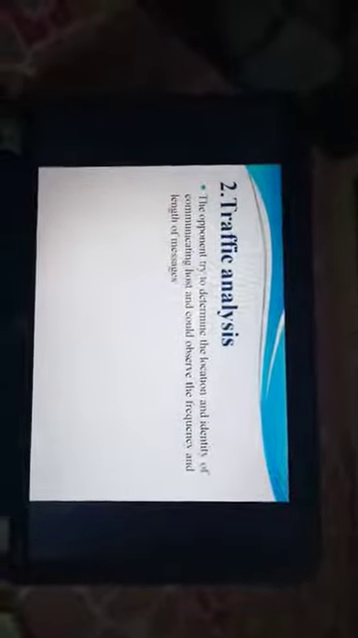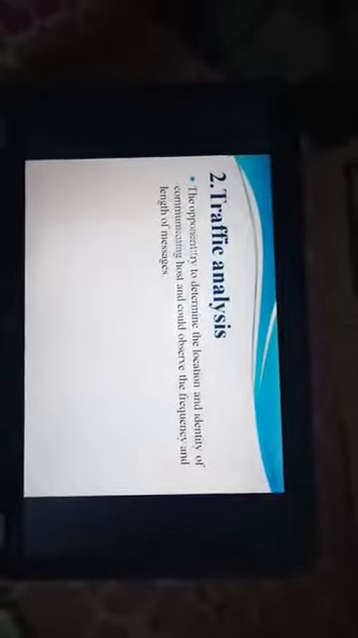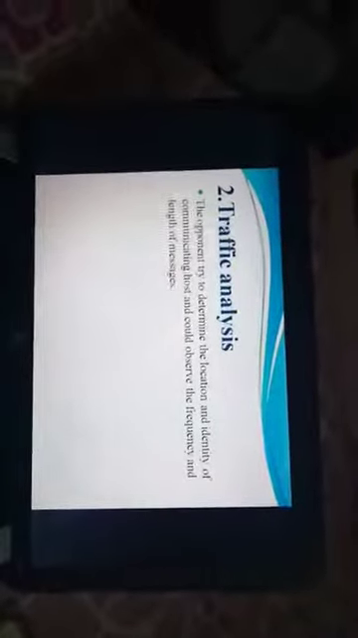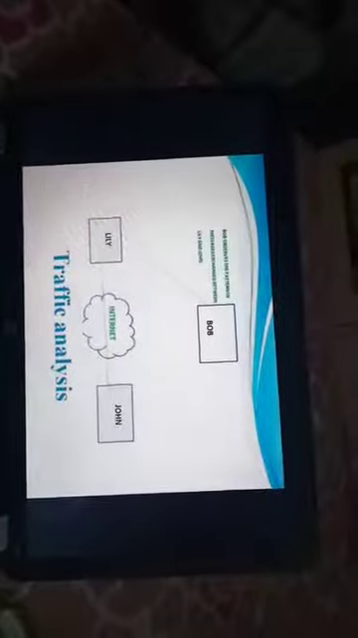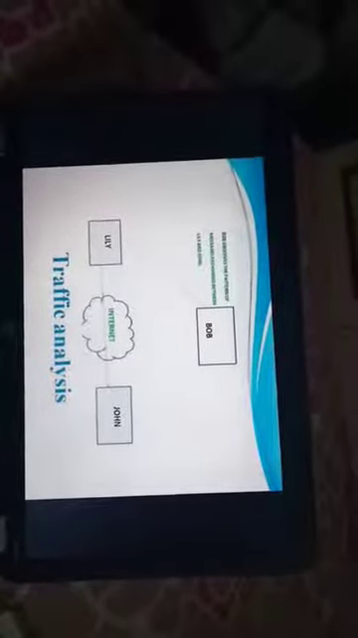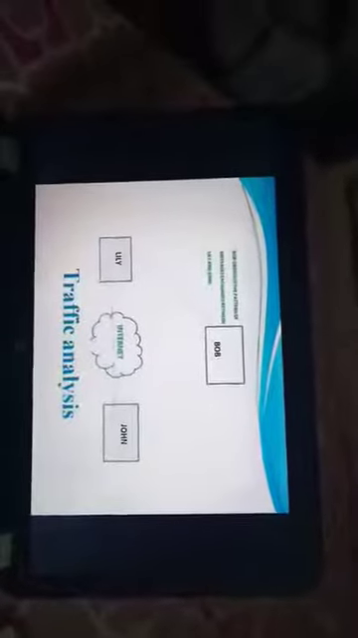Now the second type of passive attack is traffic analysis. In traffic analysis, the opponent tries to obtain the location and identity of communicating hosts and could observe the frequency and length of messages. In the diagram, Lily is the sender and John is the receiver. Here Bob, the opponent, observes the pattern that is being transmitted between Lily and John. That is traffic analysis.